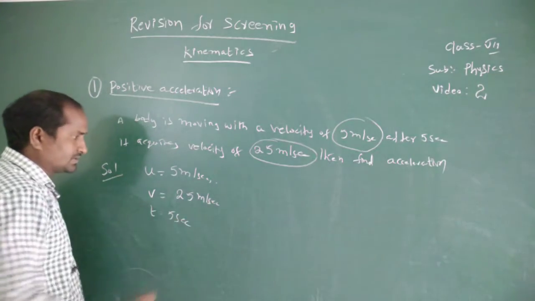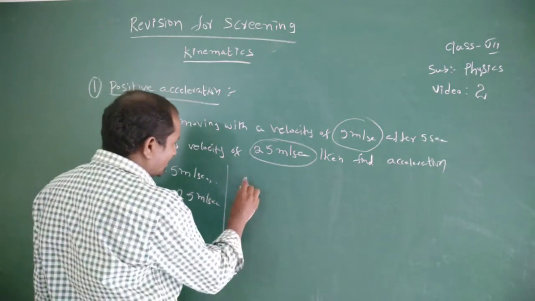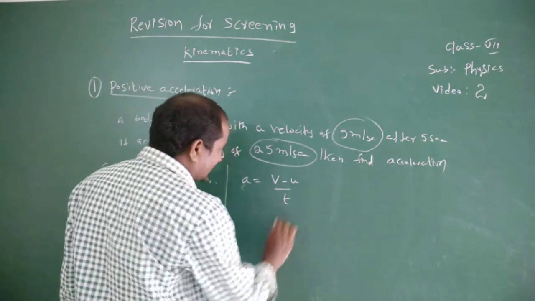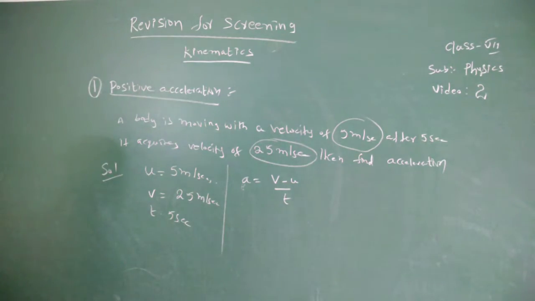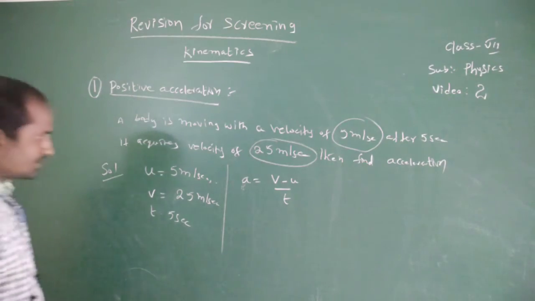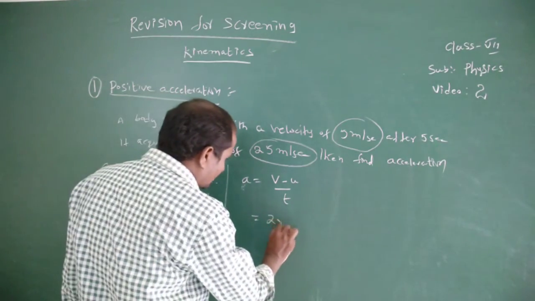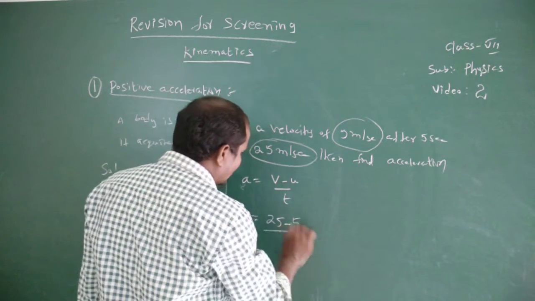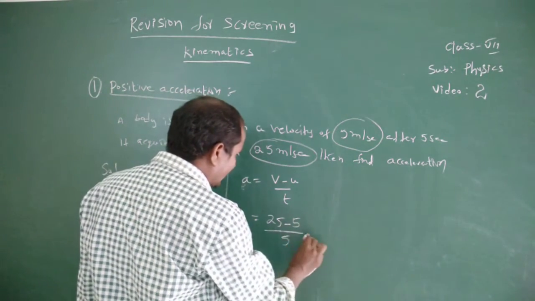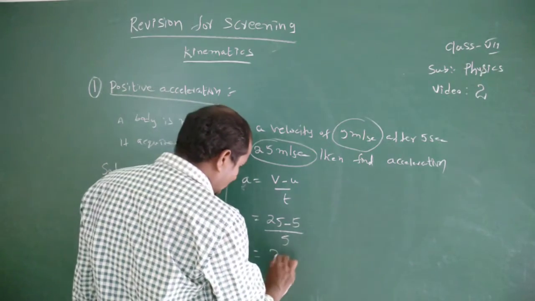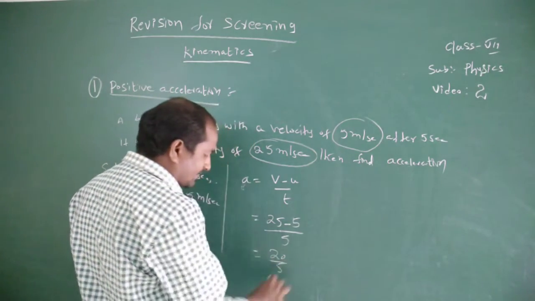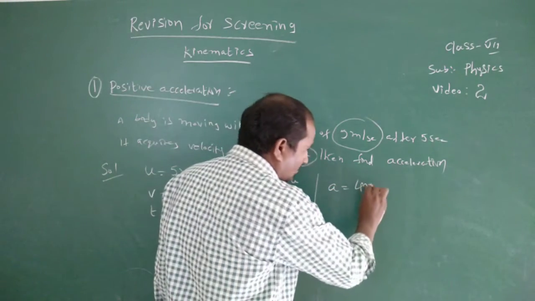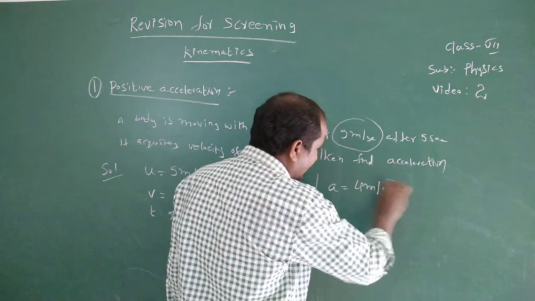So acceleration a equals v minus u by t, that is final velocity minus initial velocity by time. Here 25 minus 5 by 5 seconds equals 20 by 5, which is 4. So acceleration equals 4 meter per second square.